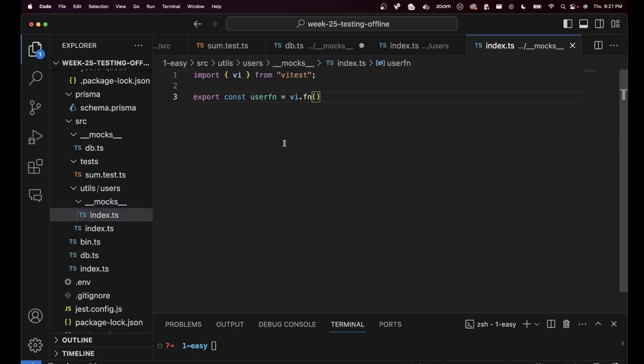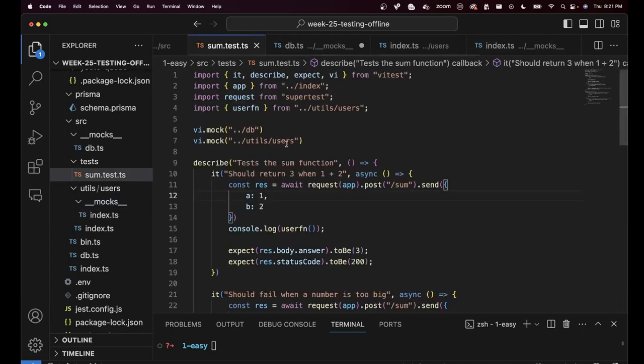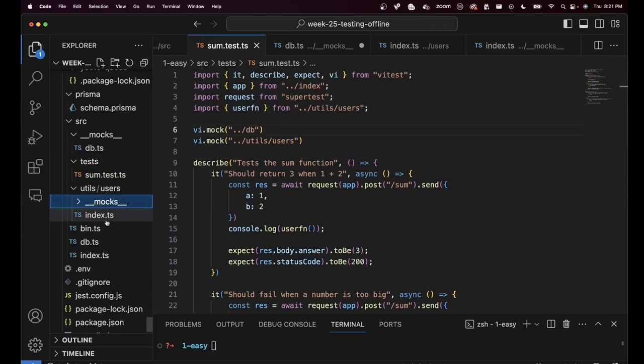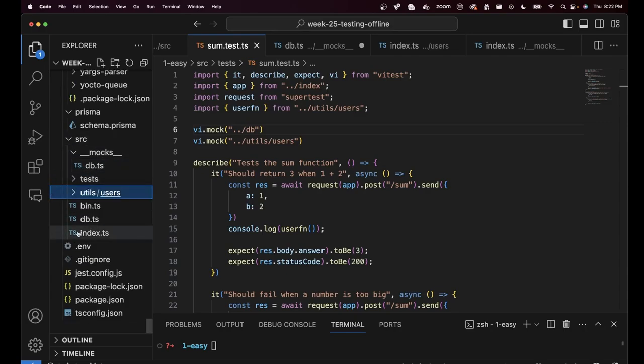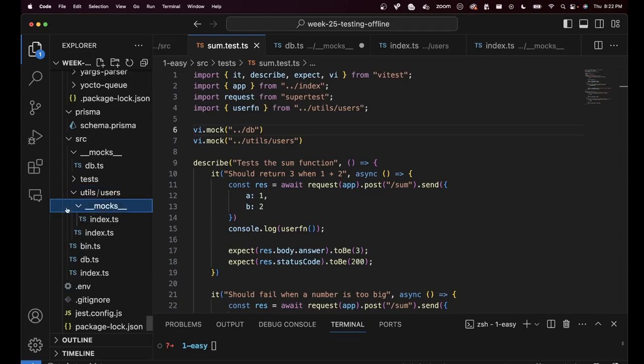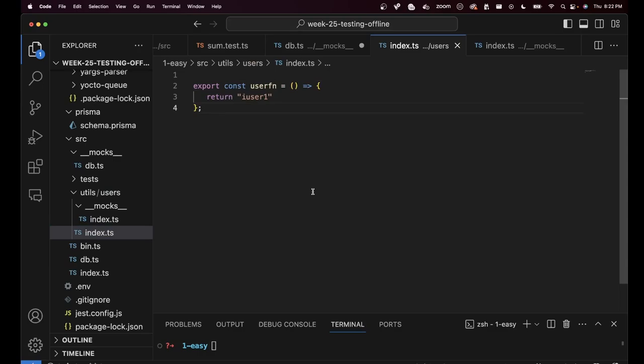You don't have to do it directly over here. You just have to make sure if this is the file that you want to mock, the __mocks__ folder exists right next to it. You shouldn't introduce it here in the global __mocks__ folder. This was introduced because we had a db.ts file here. And this was introduced because we had an index.ts file here. That's all for mocking and specifically using __mocks__.